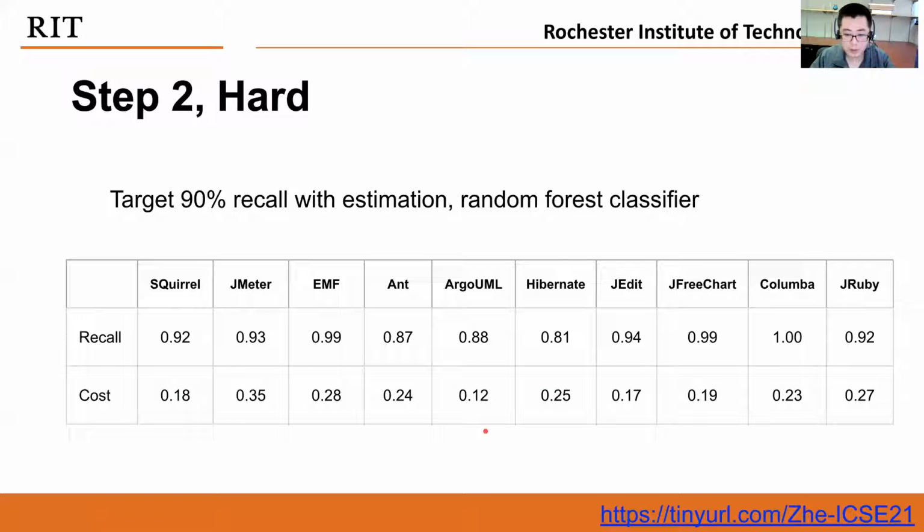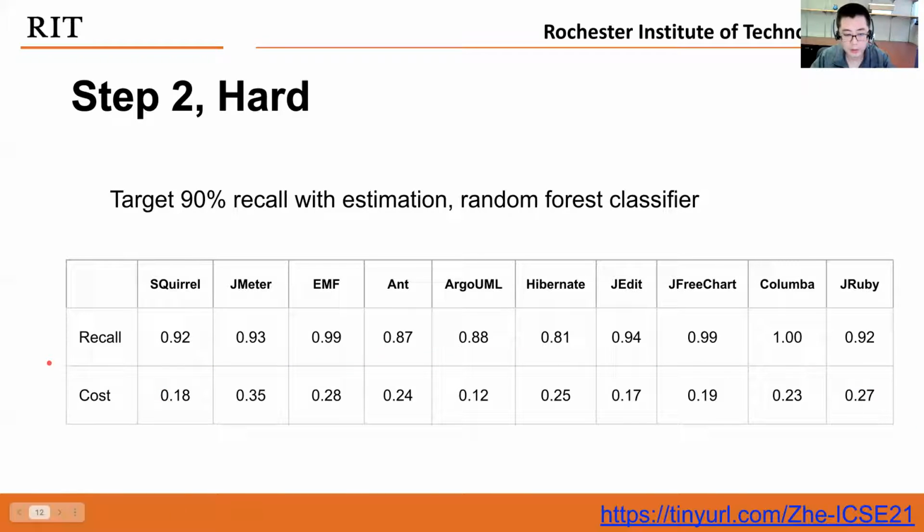This 20% cost means that the human experts need to review 20% of all the code comments to identify 90% of the hard to find SATDs. And this is a huge saving in terms of effort compared against 100% cost.